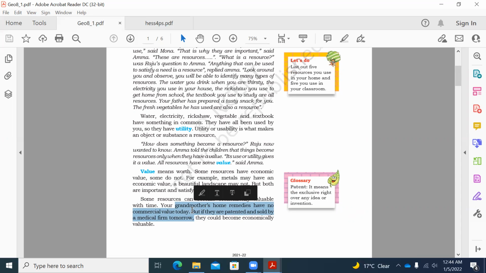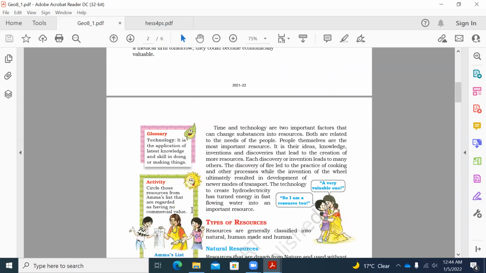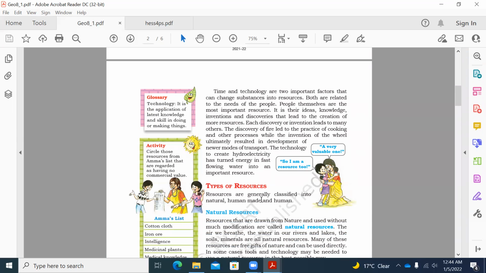So this tells us that time determines the value of a particular resource. Also, technology matters a lot. Time and technology are very important factors that change a resource to be more valuable or less valuable. It depends on the technology.